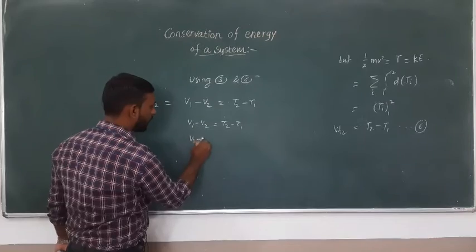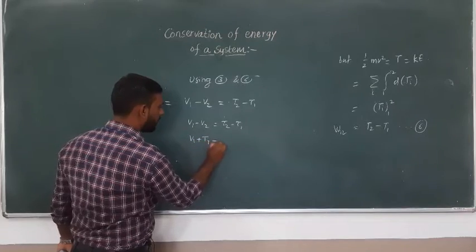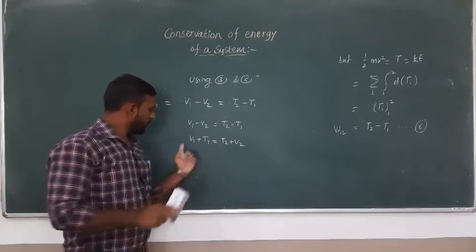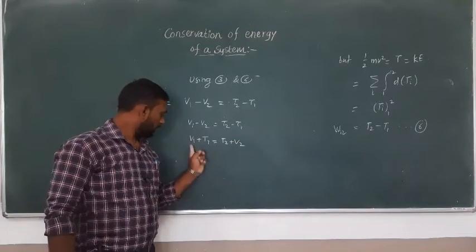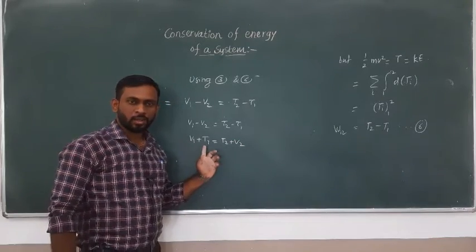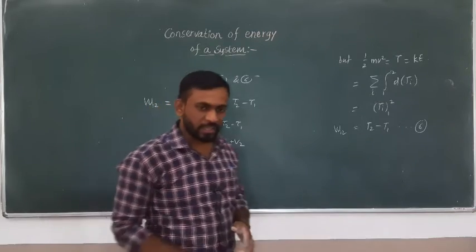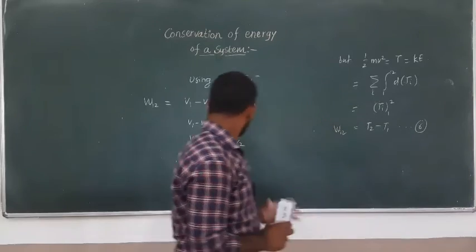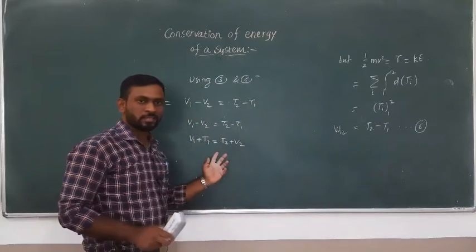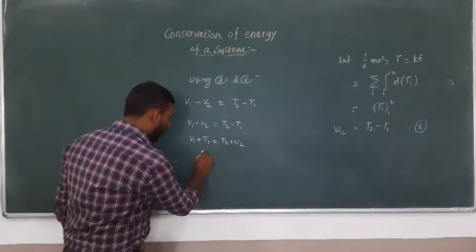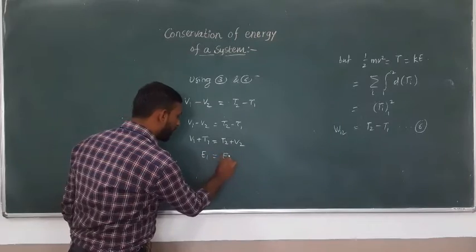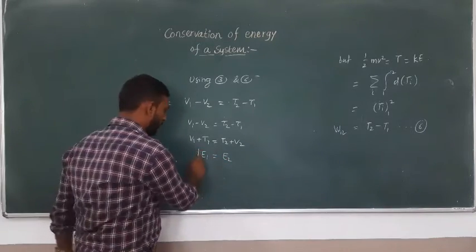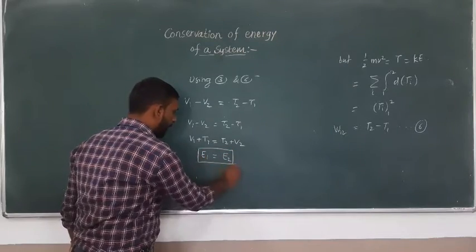So I bring this T1 over here and V2 from this side. So I'll get V1 plus T1 equals V2 plus T2. What is V1 plus T1? Potential energy plus kinetic energy. So potential energy plus kinetic energy is the total mechanical energy of the system. And what does this equation reflect? The mechanical energy of configuration 1 is equal to the mechanical energy of configuration 2.